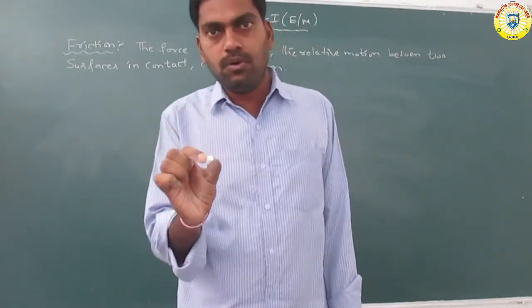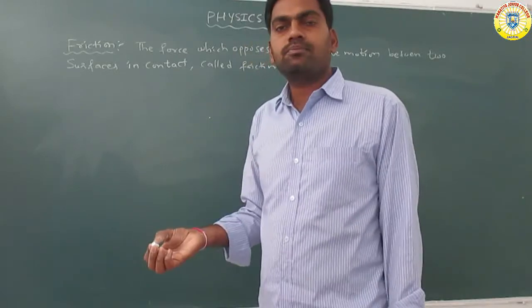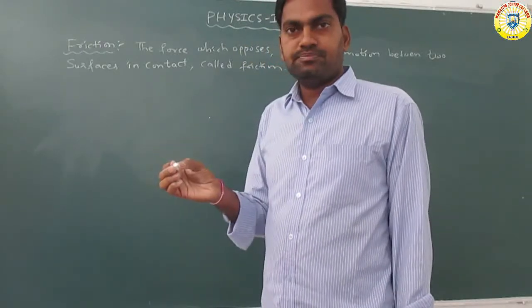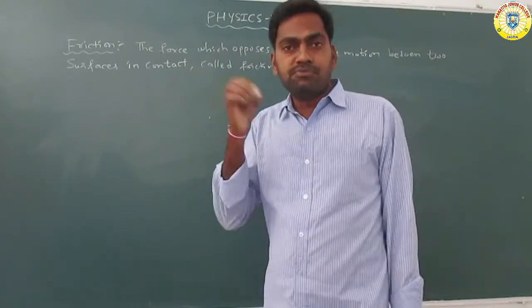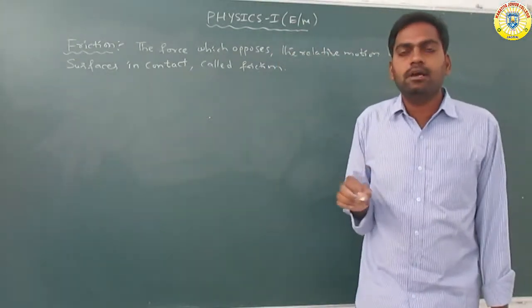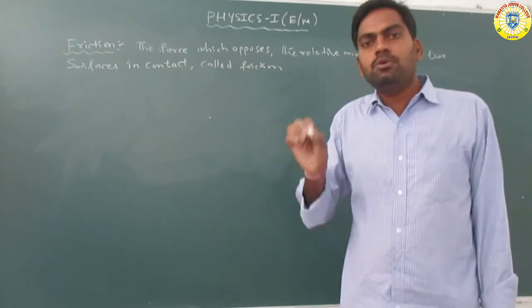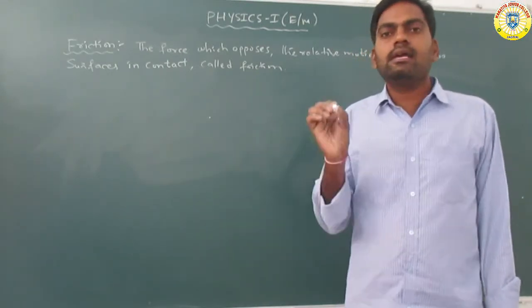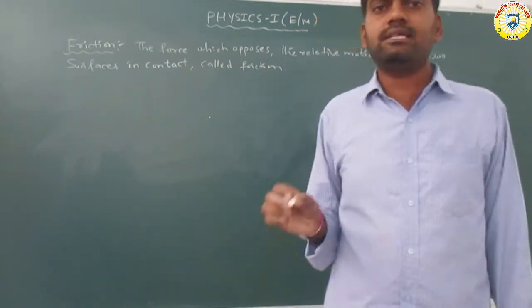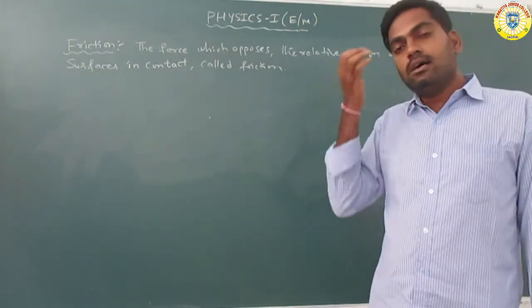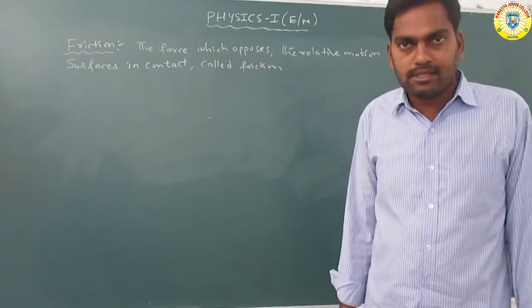That force applied between two bodies in contact is called frictional force.